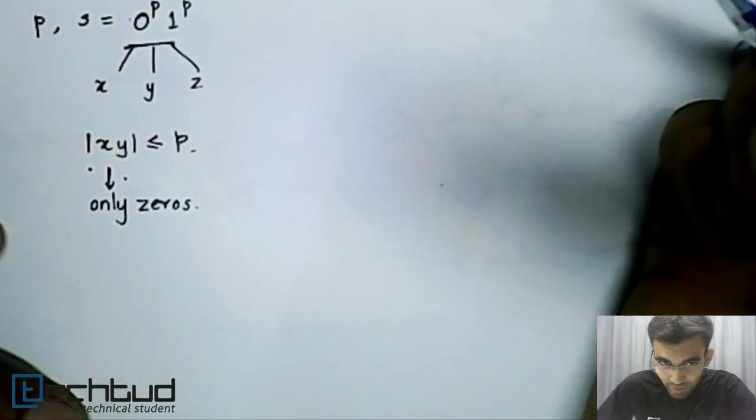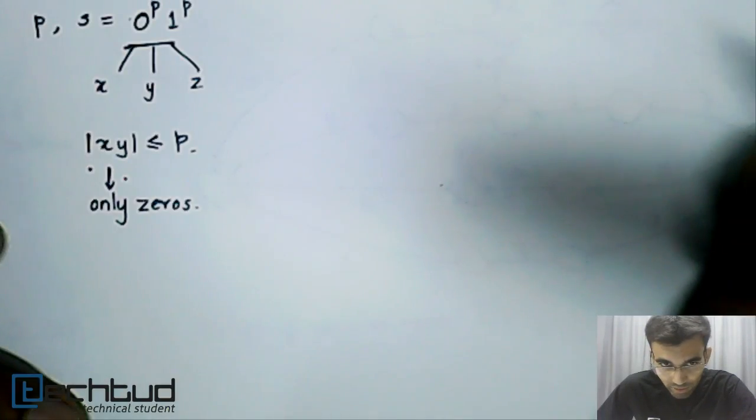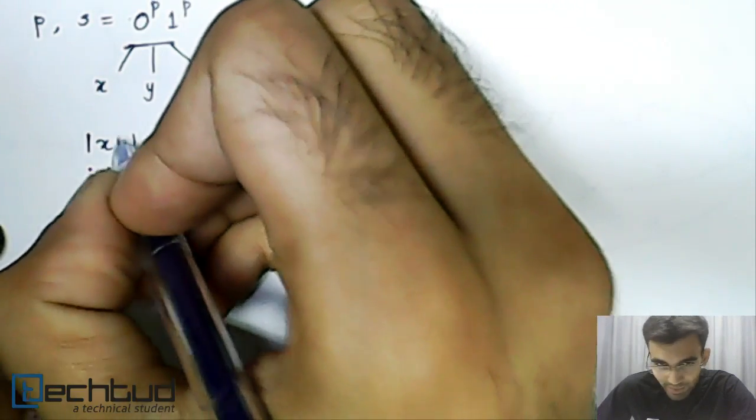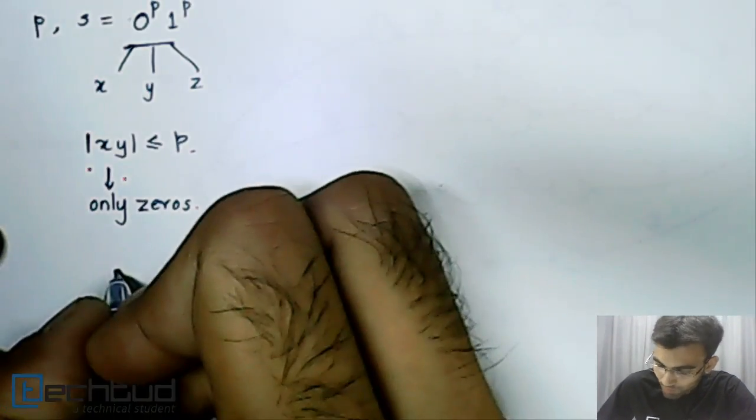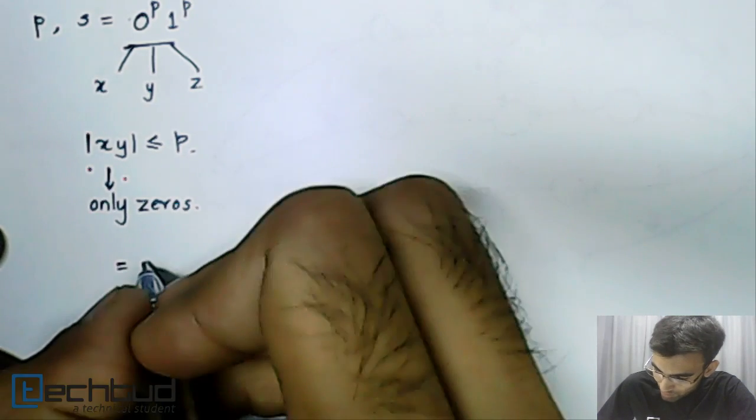If Z contains 1 raised to P and X and Y take up all the zeros, with Y taking up at least one zero, what will happen when we pump Y?